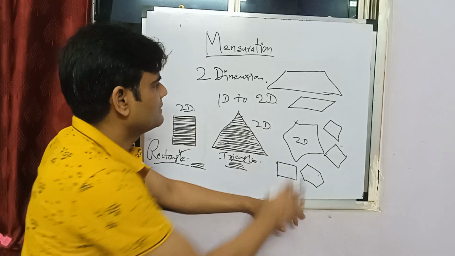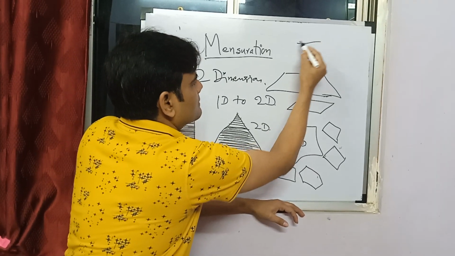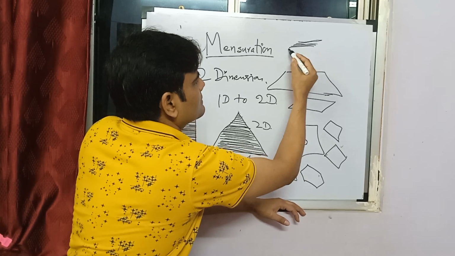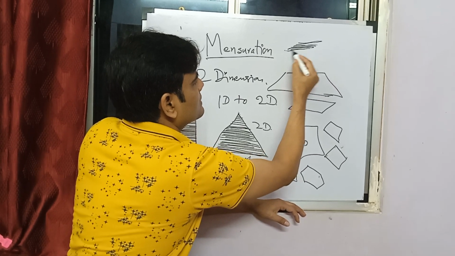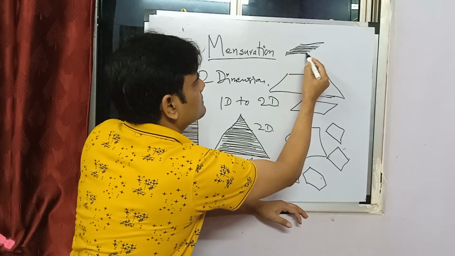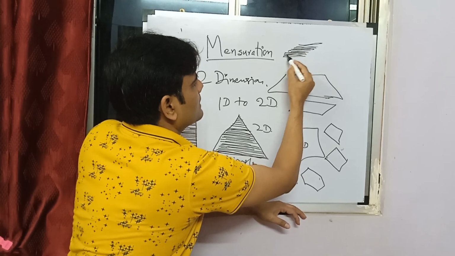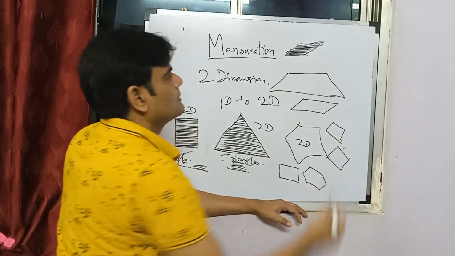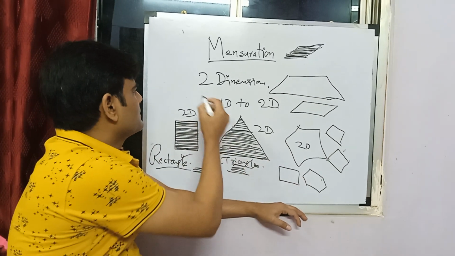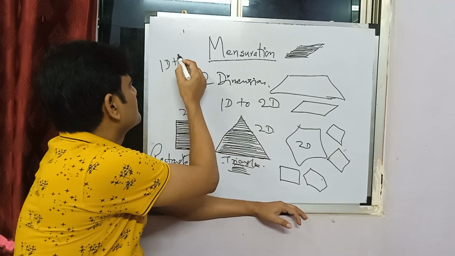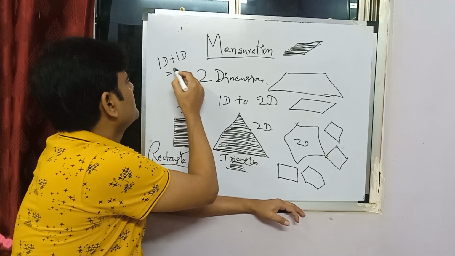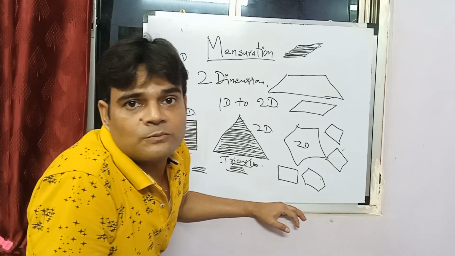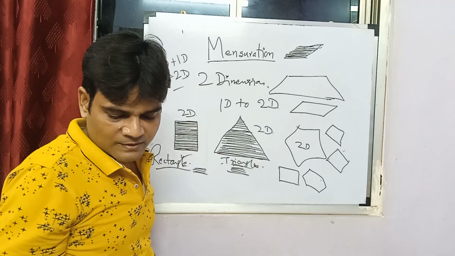It's all a measurement of lines. See, I'm drawing a parallelogram just with the help of line segments. Don't get confused between line segments and lines. Ultimately 1D plus 1D is 2D. Understood?